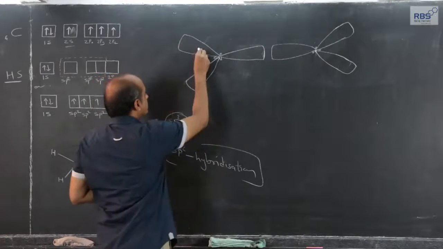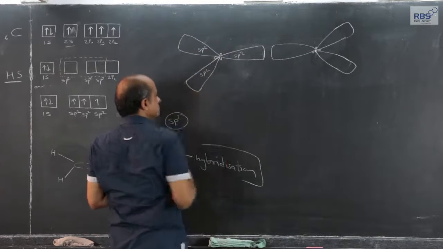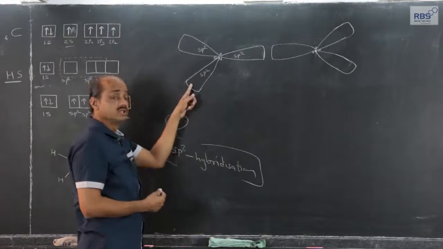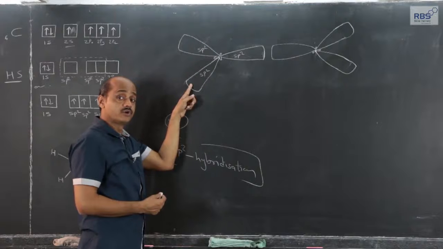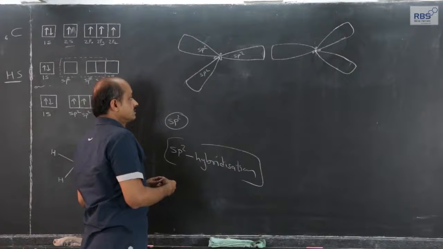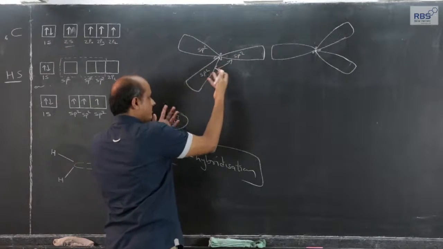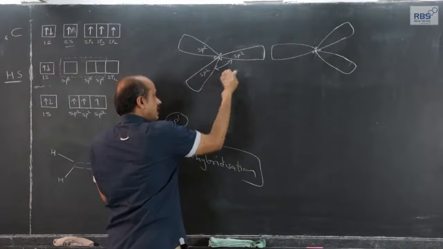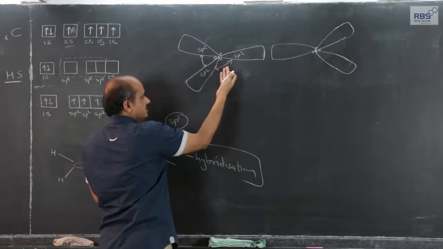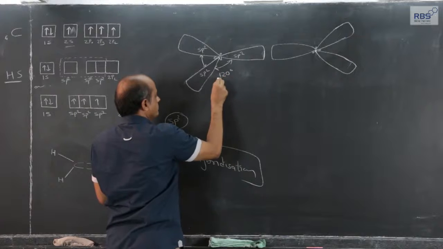If these three, sp2, sp2, sp2, come in a plane, then for minimum repulsion among themselves, the bond angle, means after the formation of the bond, the angle among the hybrid orbitals, may it be this or this or this, should be 120 degrees.